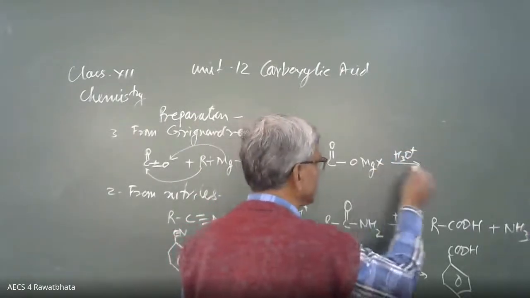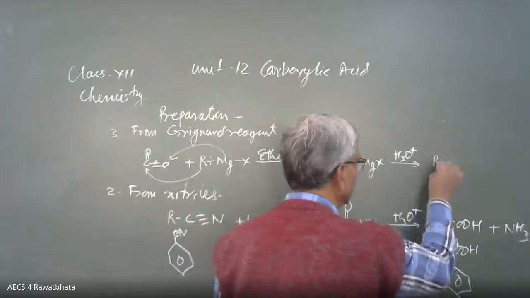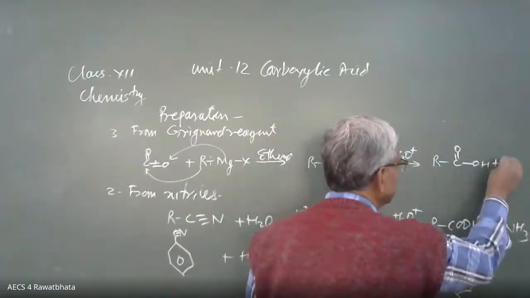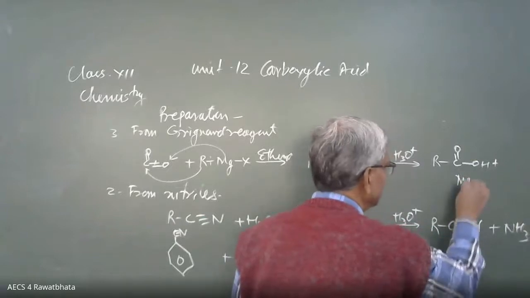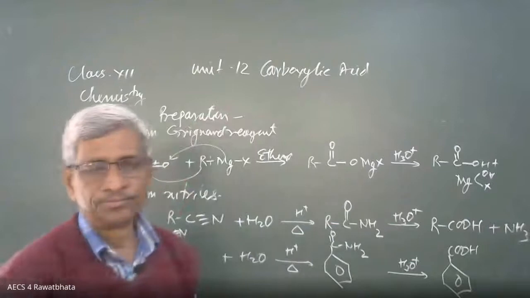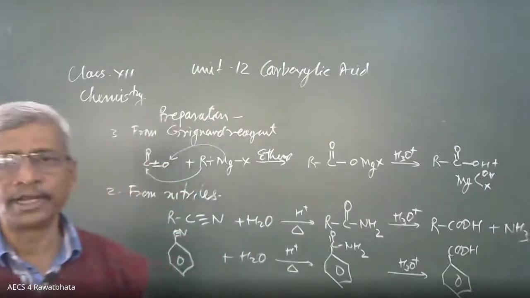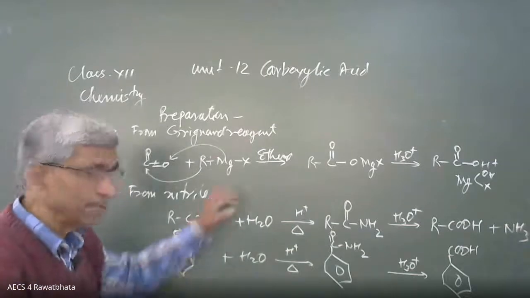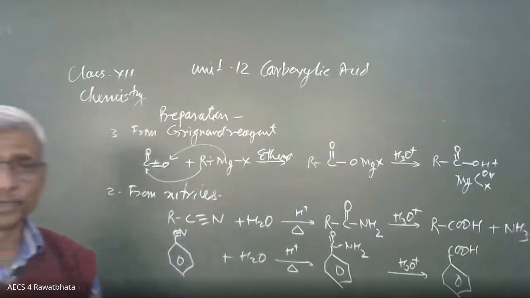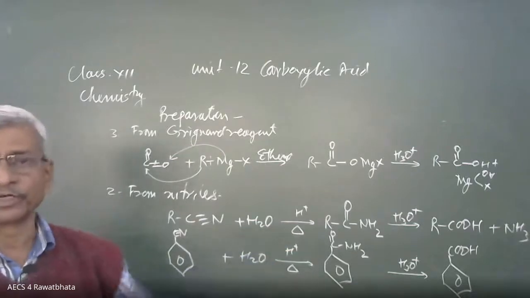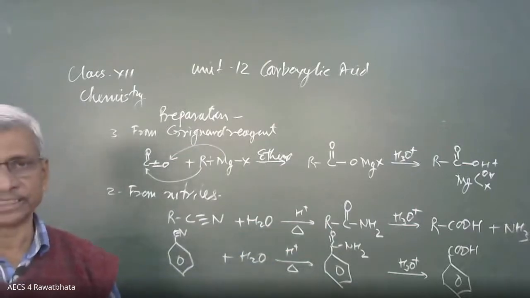Then this is going to change into carboxylic acid, RCOOH, plus Mg(OH)X, magnesium hydroxide halide, as the byproduct. In this way, sometimes the question is asked: how can you convert carbon dioxide into carboxylic acid? This is the way to convert carbon dioxide into carboxylic acid.